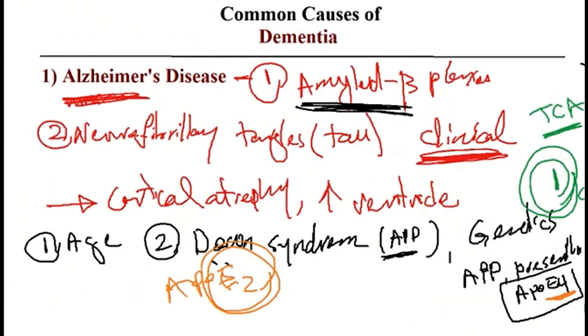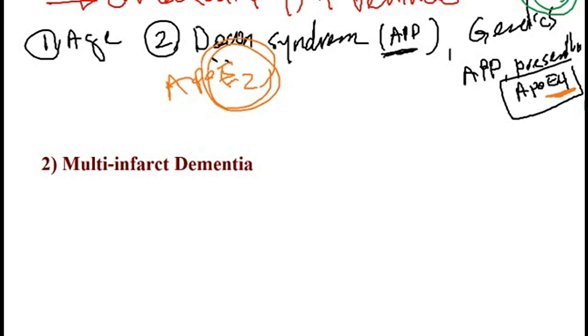The next condition of dementia is multi-infarct dementia, and this is the second most common cause of dementia. And these patients present with a stepwise deterioration in the cognitive function.